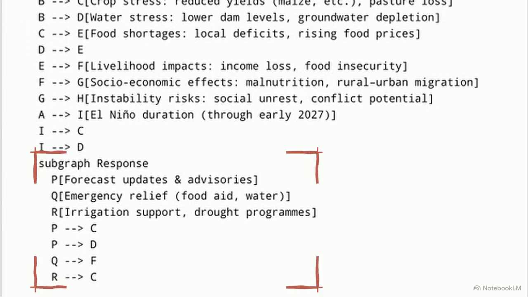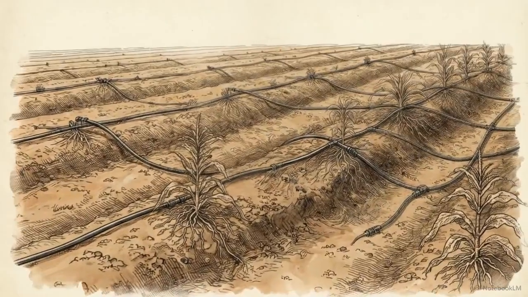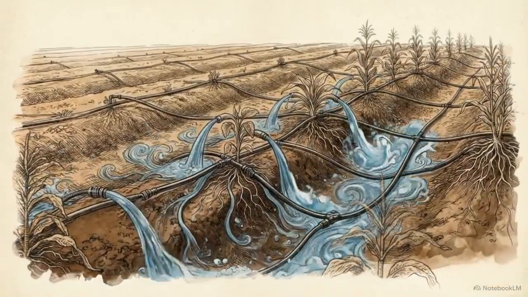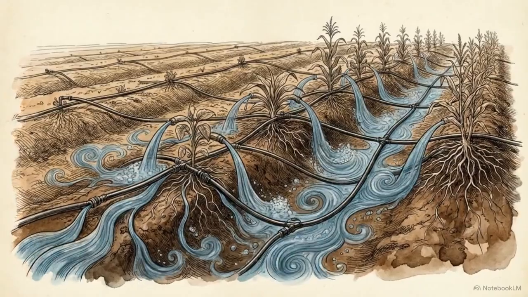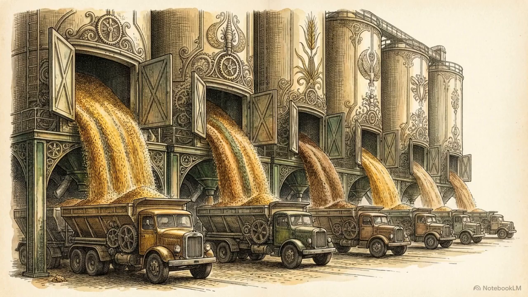The final component is the response subgraph, deliberate policy interventions acting as circuit breakers. Securing the yield requires immediate agronomic intervention, accelerating planting schedules into moist soils, and distributing drought-tolerant maize hybrids before the December block arrives. Crucial water reservoirs must be protected through strict, data-driven management and the widespread deployment of micro-irrigation to maximize agricultural efficiency. On the macroeconomic level, governments must utilize the early seasonal forecasts to secure global grain imports and deploy emergency reserves to stabilize domestic prices before the shortage hits the market.